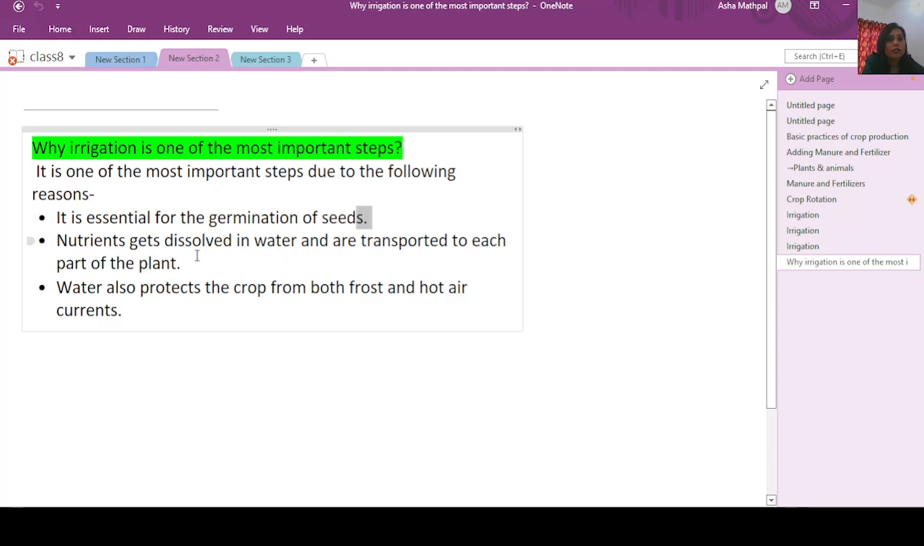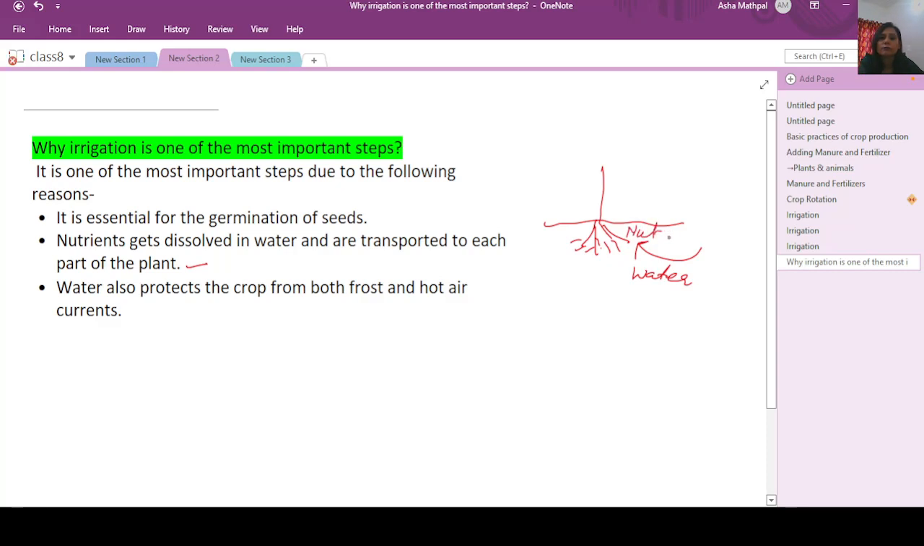Then we see that nutrients get dissolved in water and are transported to the parts of the plant with the help of the water. When water reaches the soil, suppose this is the soil and this is one plant, its root I'm drawing as such. If you are giving water, nutrients are present in the soil, but they will mix with the water, and through the root here it will enter the root, and then after that it will enter inside the plant. So in this way it will get water.